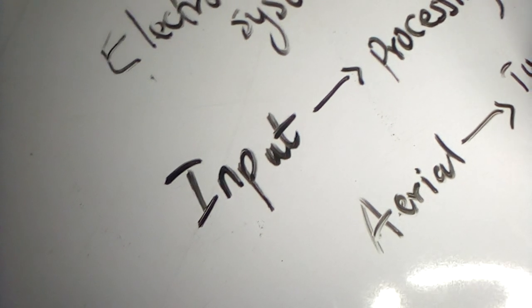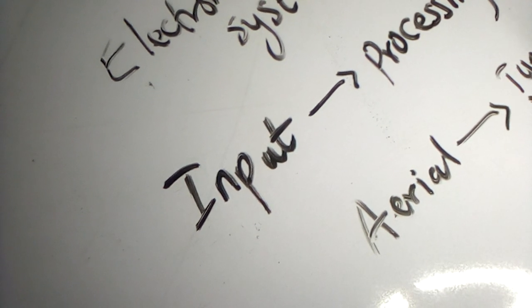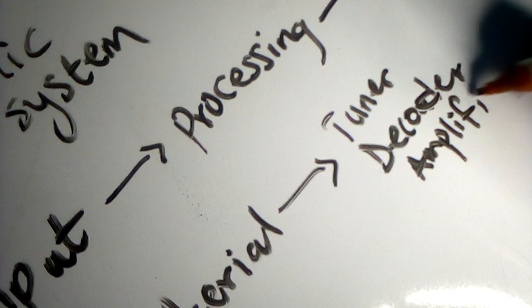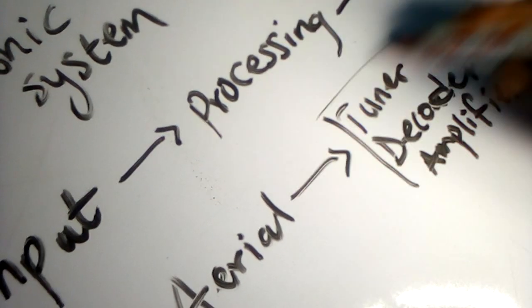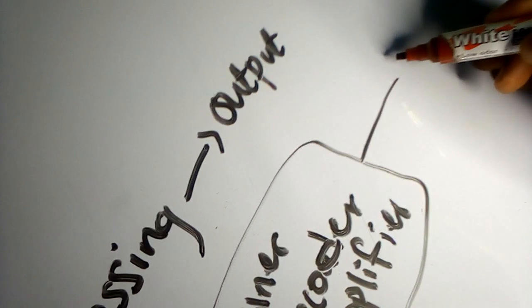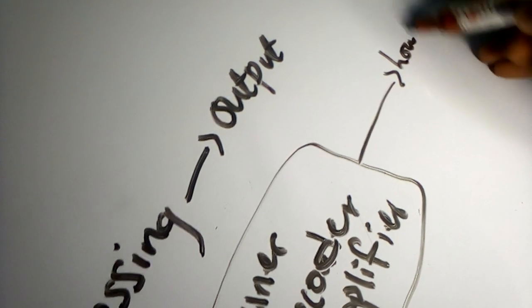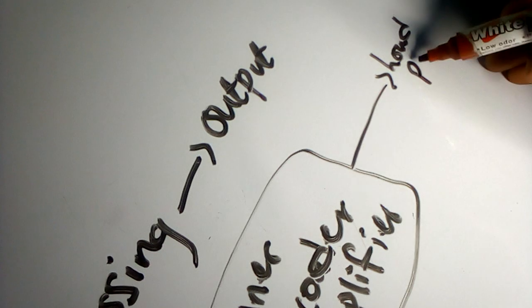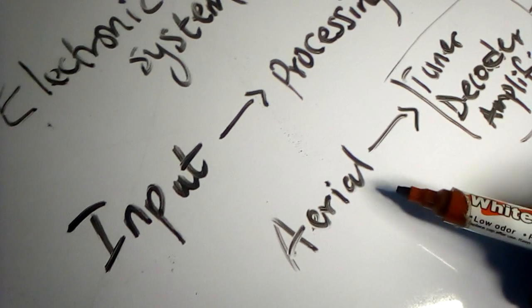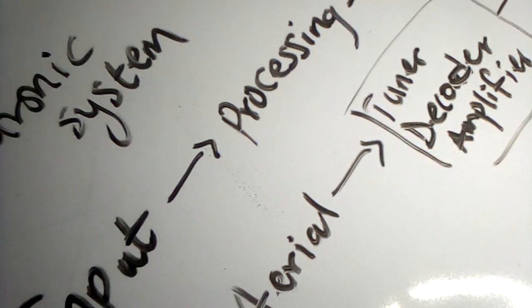We also have the decoder and amplifier. So this is the processing system. Then this will be sent to the output, which is the loudspeaker. From the loudspeaker, we get the information that was captured from the aerial. So this is a typical example of an electronic system.